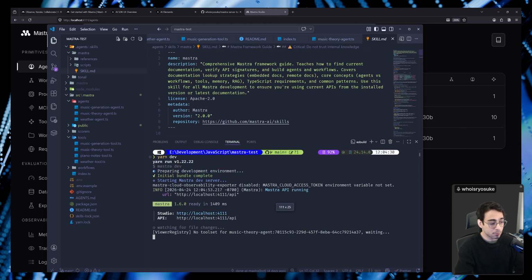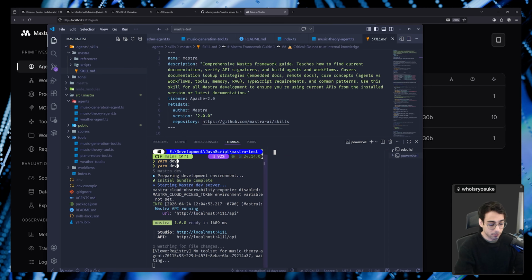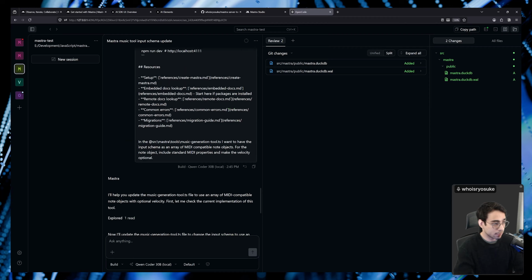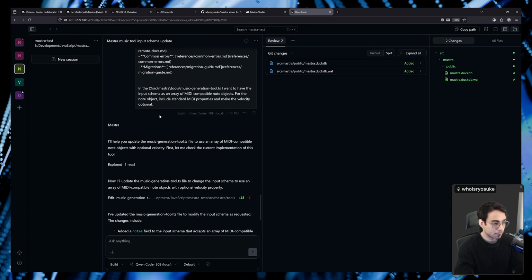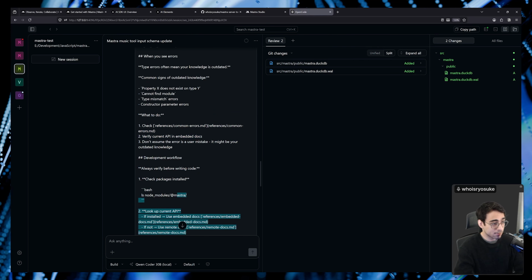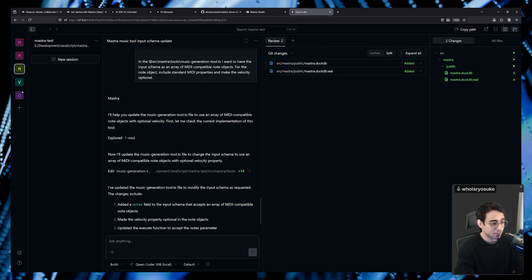So what I was able to do is spin up OpenCode. We can activate the Mastra skill, which I had in my repo, and then I can ask it to do something like create a new music tool, you know? What it'll do is go, and I can show you an example of that. I basically asked it, hey, go inside of this one tool and change the input schema to be more MIDI notes instead. It gave it the whole Mastra skill up front as it normally does with skills.